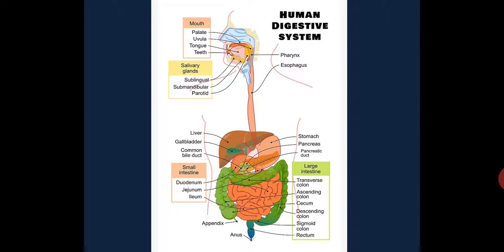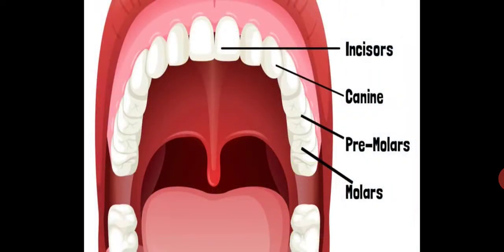So let us start the digestion with the mouth, because we eat the food from the mouth. Food is taken in, or ingested, through the mouth. Digestion begins inside your mouth when you chew food. Think about your favorite food. What happens when you think about your favorite food? Yes, your mouth becomes watery. The water in your mouth is a digestive juice called saliva. It is secreted by the three pairs of salivary glands in your mouth.